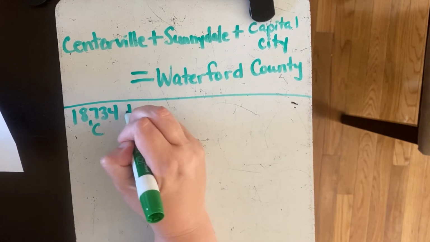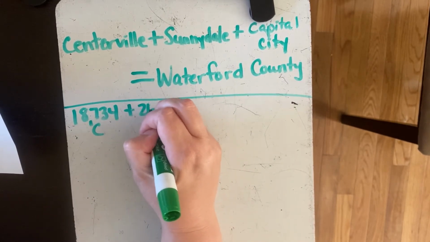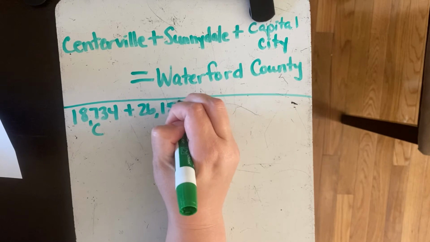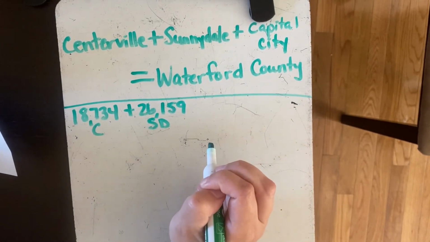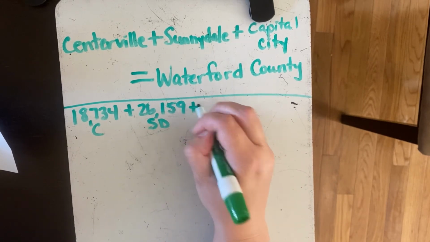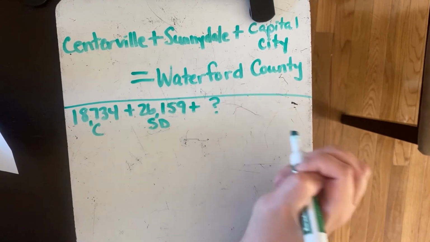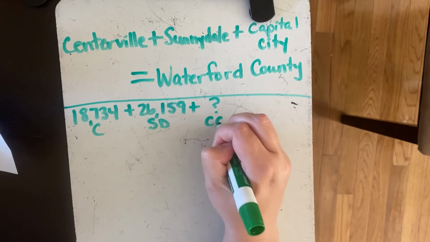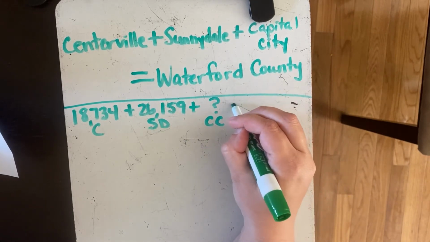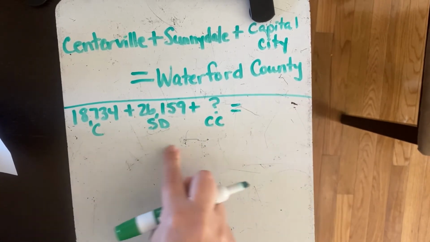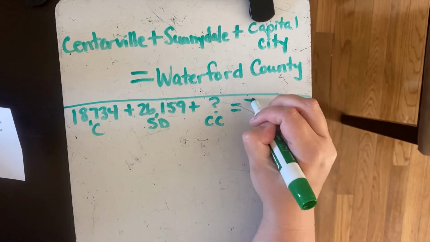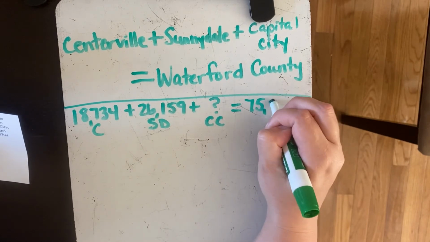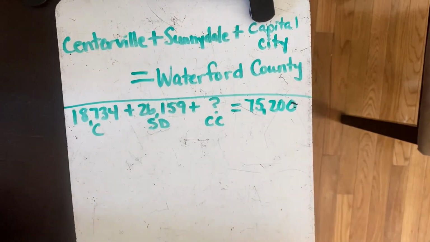Sunnydale has 26,159 people living in that city, but we don't know how many people are living in Capital City. But once again, we do know when we put them all together, they make up the entire county of Waterford County of 75,200.